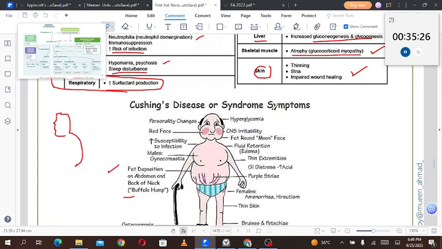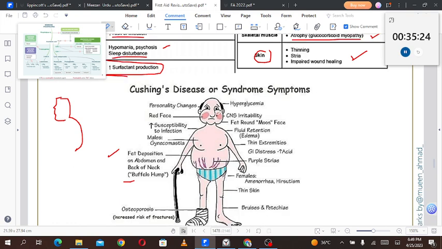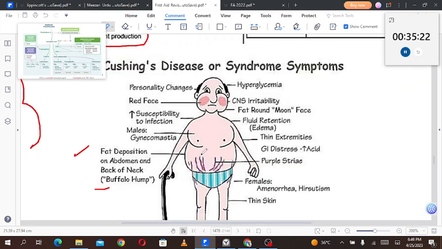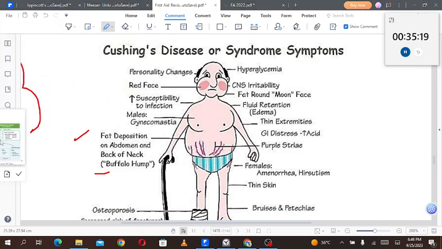Now let's talk about the Cushing disease or syndrome symptoms. This is a good picture, so let's see it one by one. We'll first go to the right side and then to the left side. Firstly, there will be personality changes, a red face, and increased susceptibility to infection because of the suppression of the immune system. Then in males, they can develop gynecomastia, that is development of breasts in the males.